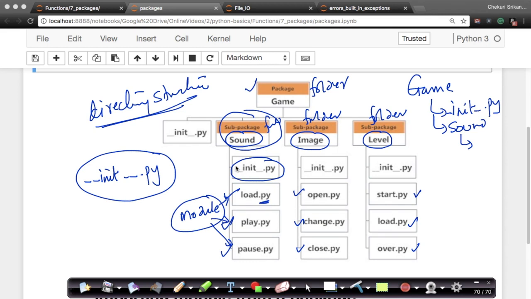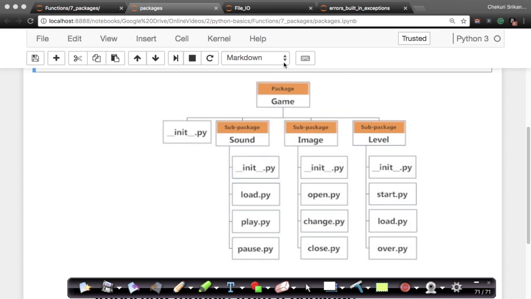The most important thing is, for Python to consider any folder as a package, it needs to have the init file. For example, for Python to consider this folder as a package, it could have multiple files, it could have subfolders, but it certainly needs to have the init file. Similarly, for this one. Without an init file in a folder, Python would not consider that as a package.